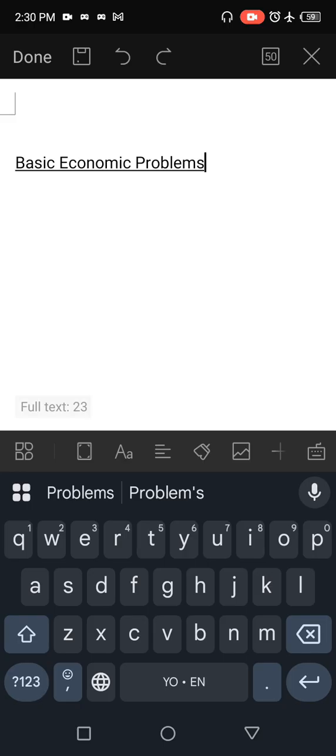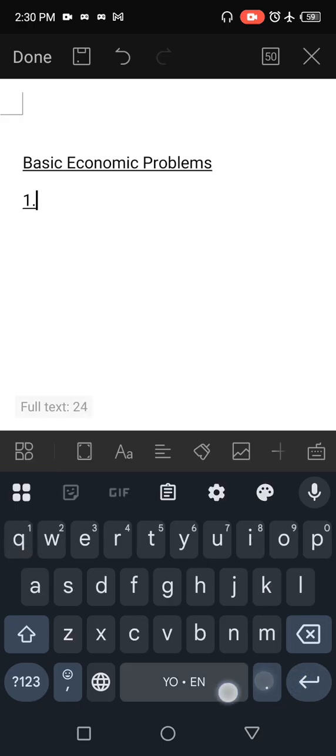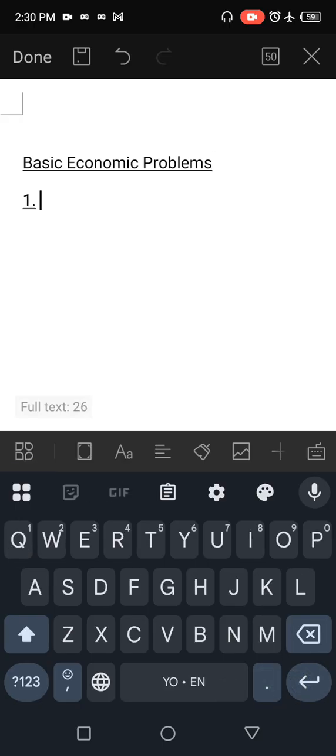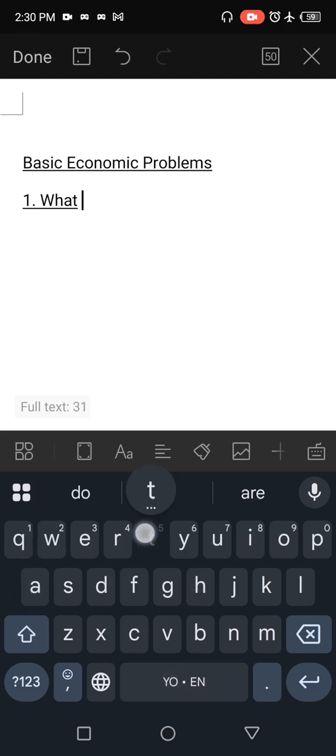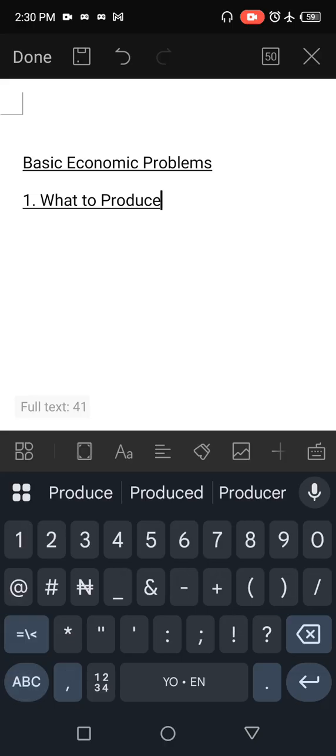So these problems come in the form of questions, and the questions are: one, what to produce? Number one question that will lead to the solution of one of the economic problems is what to produce.